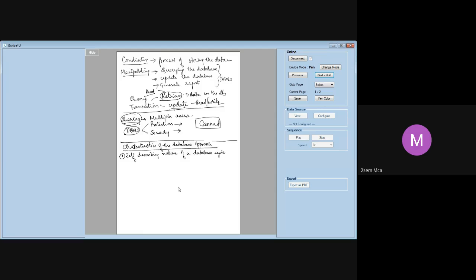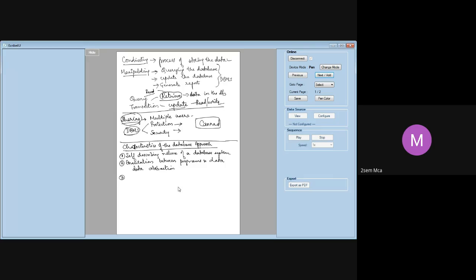The second one is insulation between programs and data, which you call basically data abstraction.